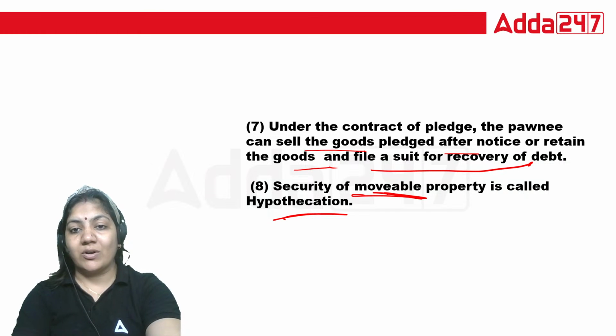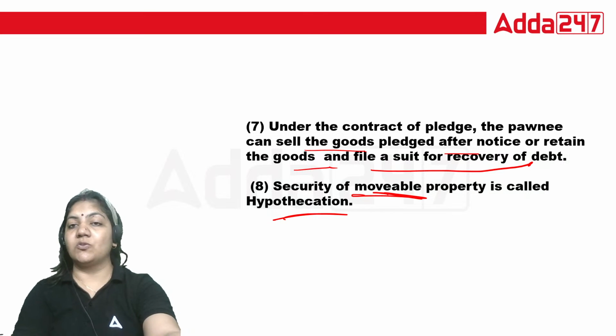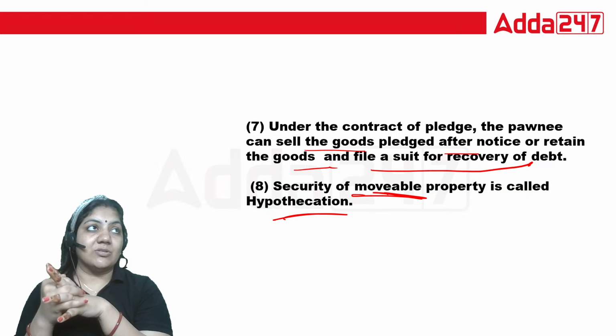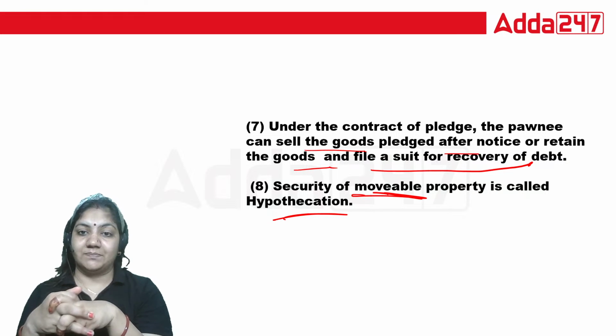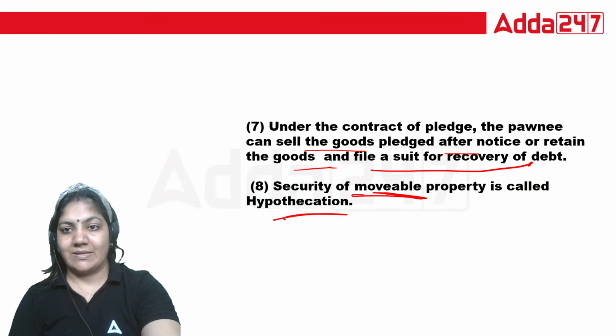So if I just tell you what hypothecation is, basically, suppose I want to purchase a house, car or any machine. In that case, this will happen. So security for movable property is called hypothecation. I hope the concept is clear to all of you. Now let's understand the concept.